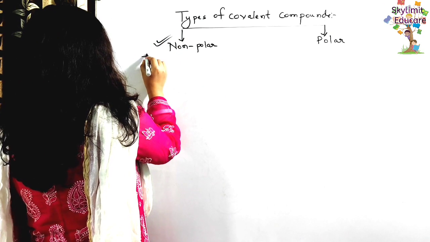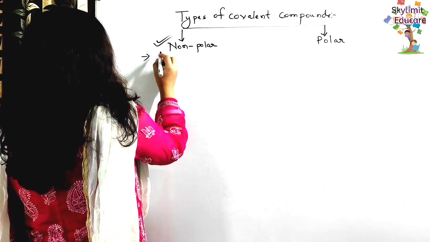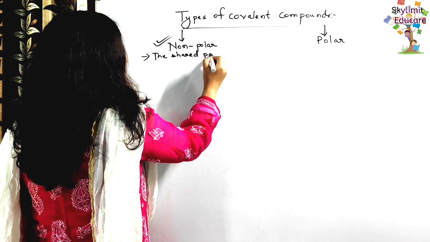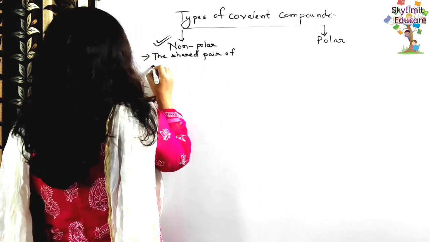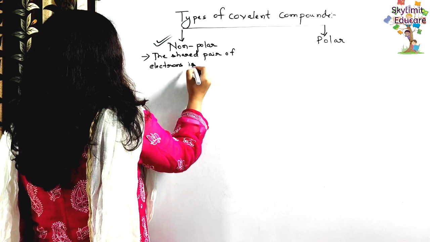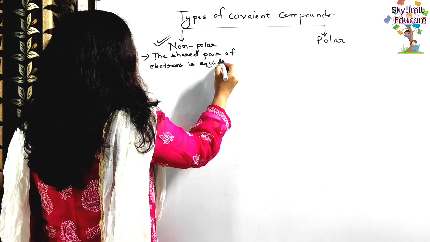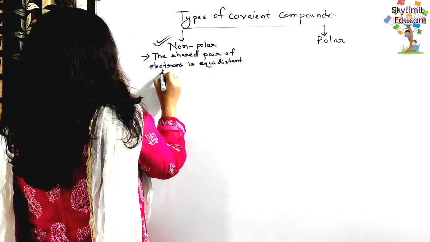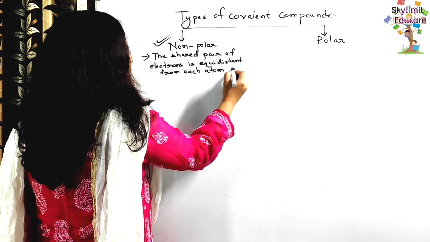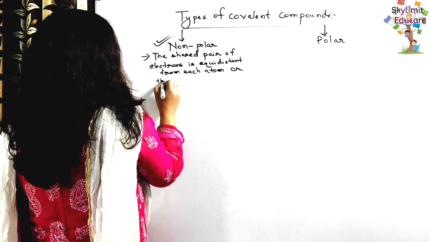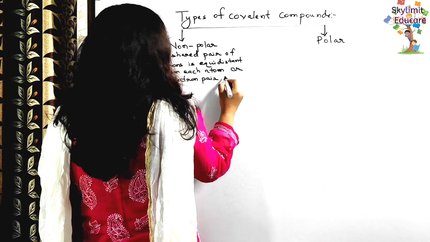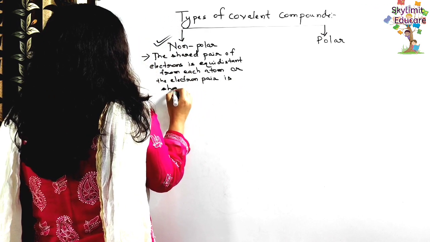The first thing about non-polar compounds is that the shared pair of electrons is equidistant from each atom. Or we can say the electron pair is shared equally.